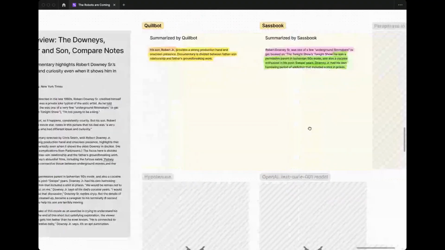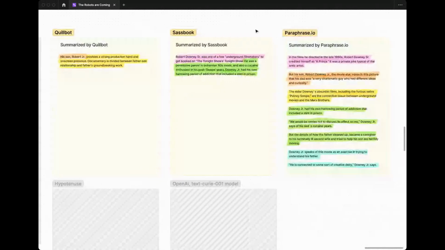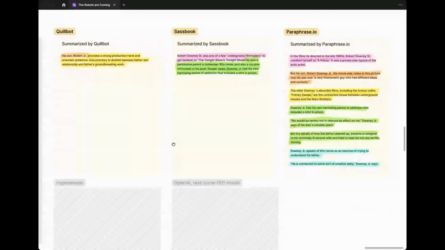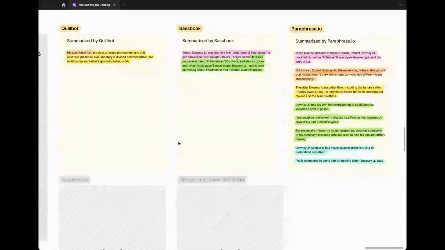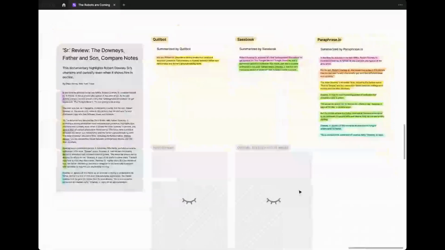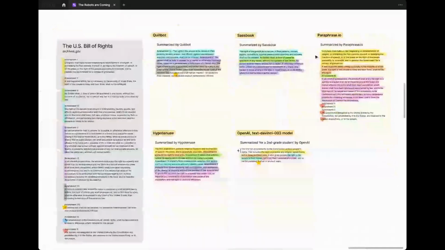All right, so let's go on to Paraphrase. And Paraphrase really did, I guess, as advertised. It seemed to take bits of every paragraph in a way that was surprisingly verbose, given what it did for the Bill of Rights. Although, if you scroll up a little bit, you can see that it is the most verbose with its default settings of these three out of the gate anyway.